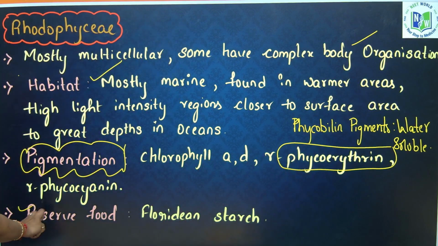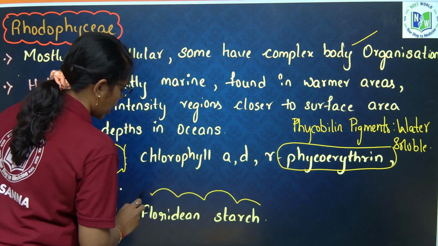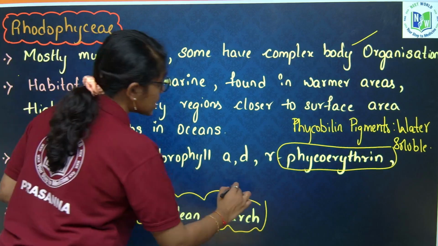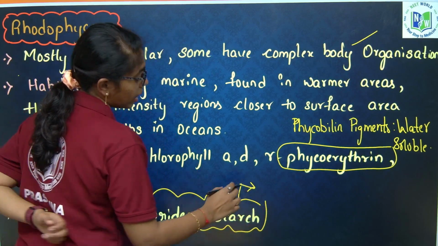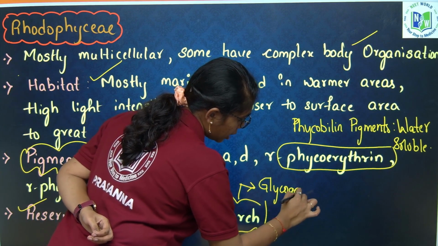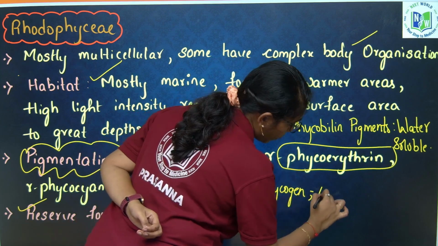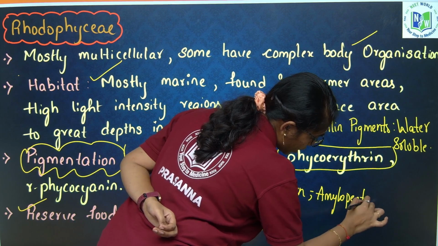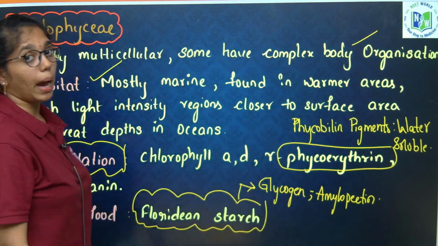Next, the reserve food material is Floridean starch. What is the reserve food material? That is Floridean starch, which is similar in structure to glycogen and amylopectin.